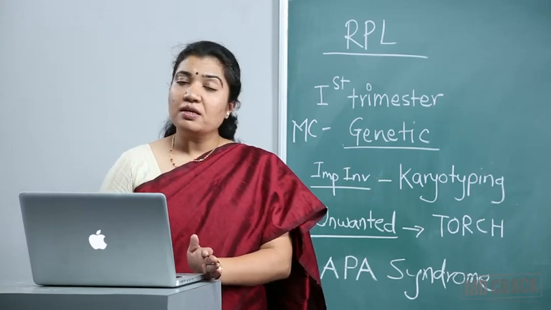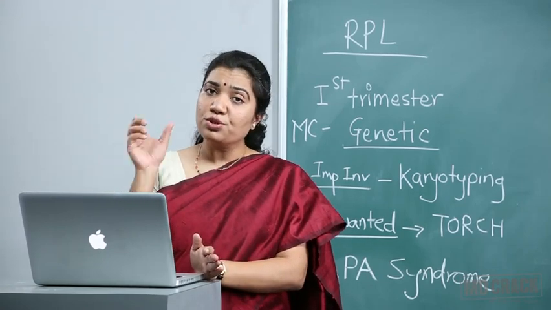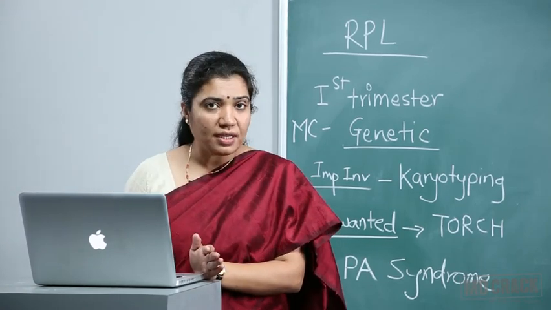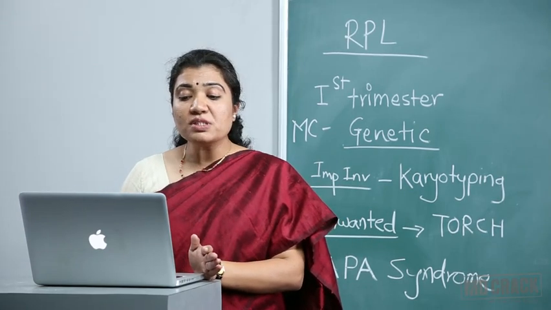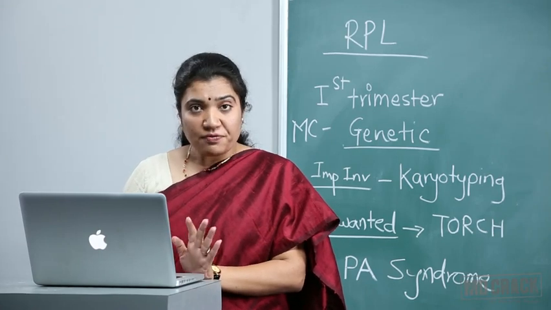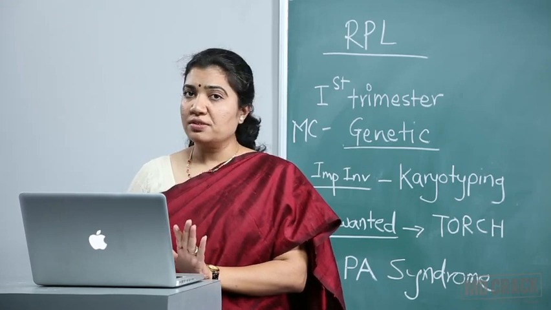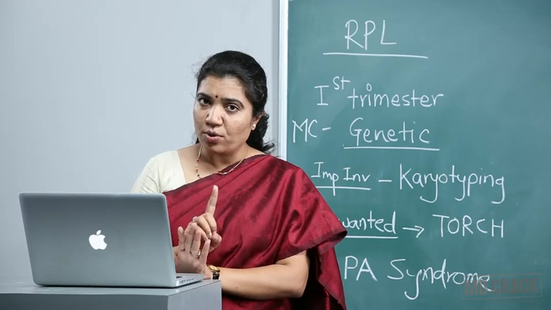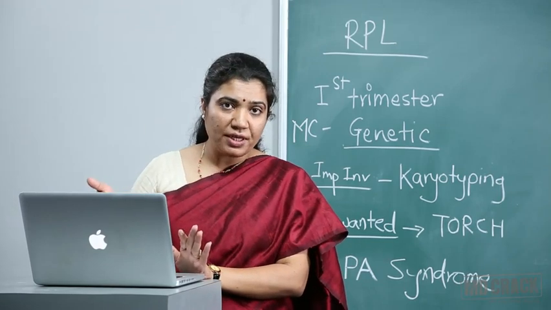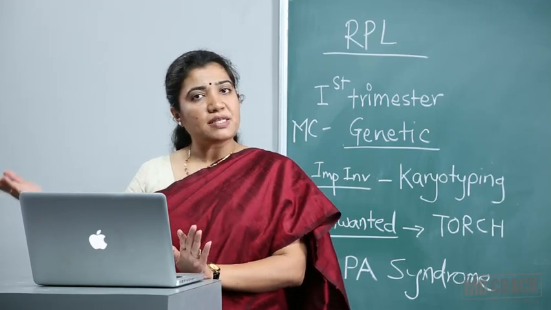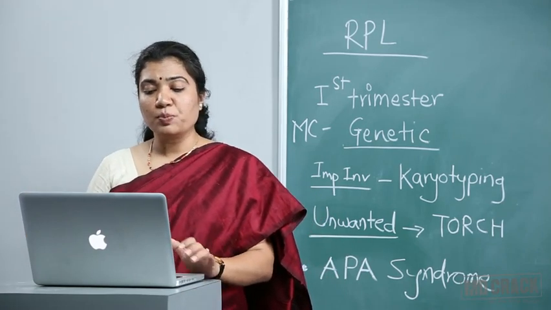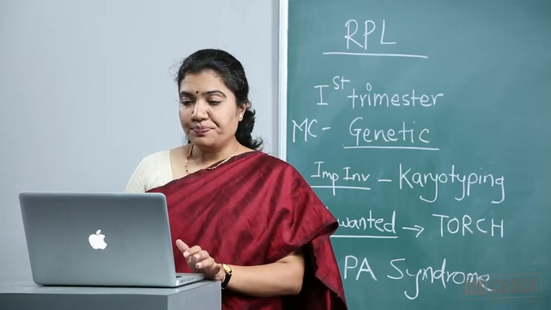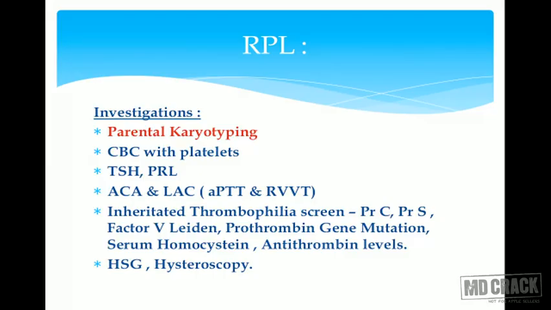So please understand, TORCH titers, which cost a huge amount to the patient, are not indicated in cases of recurrent pregnancy losses. It's the most unwanted investigation for recurrent pregnancy losses. It can cause isolated abortion, but then the patient will have immunity against that particular disorder. Next time, the cause may be different. I hope that you get this point very straight. Now, what investigations should we do if we have a patient of recurrent pregnancy loss?